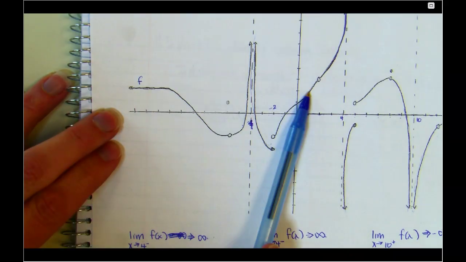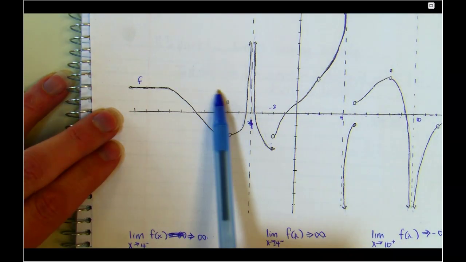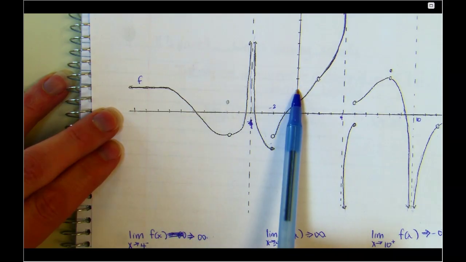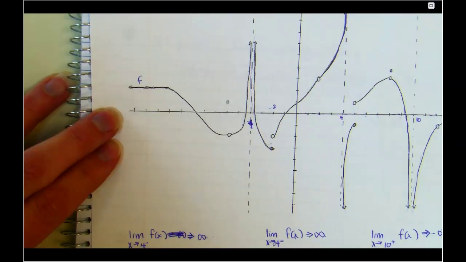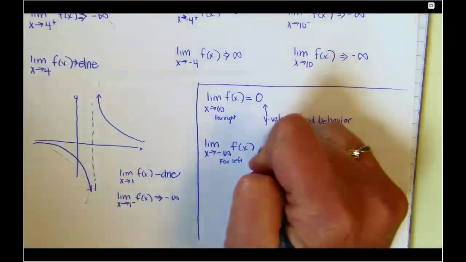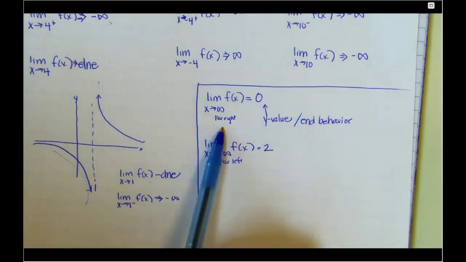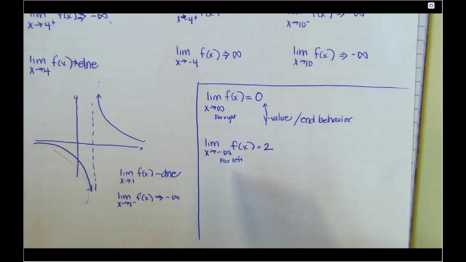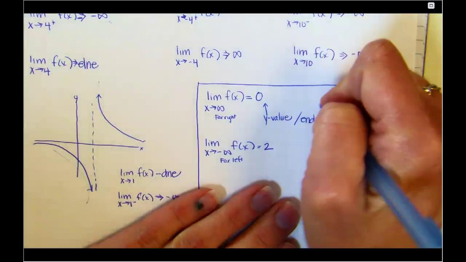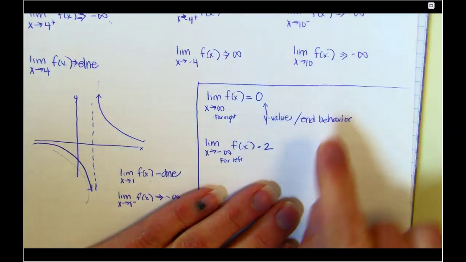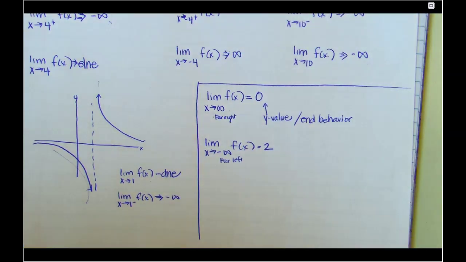It is a horizontal asymptote, and it looks like I meant it to be about 2. Okay, so 1, 2 is its y value. So I say, okay, this is a horizontal asymptote at 2 on the other side. There's no other options because I either go right or I go left, but there's nothing else. Okay, these are horizontal asymptotes right here. Horizontal asymptote at 0 for the first one, horizontal asymptote at 2 for the second one.